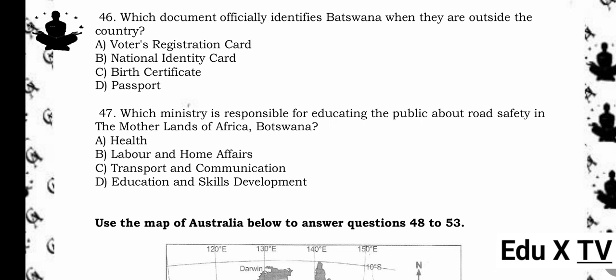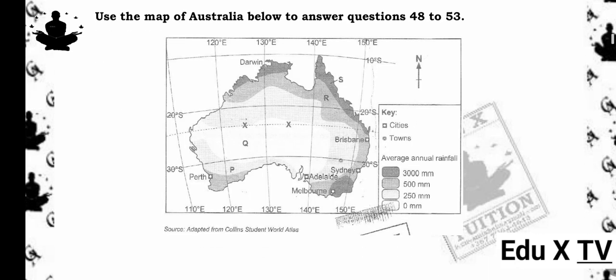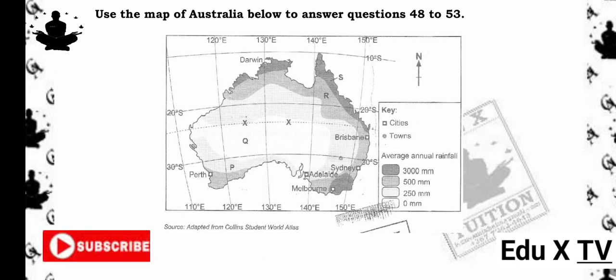47. Which ministry is responsible for educating the public about road safety in the motherlands of Africa, Botswana? A. Health. B. Labor and Home Affairs. C. Transport and Communication. D. Education and Skills Development. The answer is C. Transport and Communication. Reason being, this ministry handles transport policies, safety awareness, and infrastructure. Use the map of Australia below to answer questions 48 to 53.